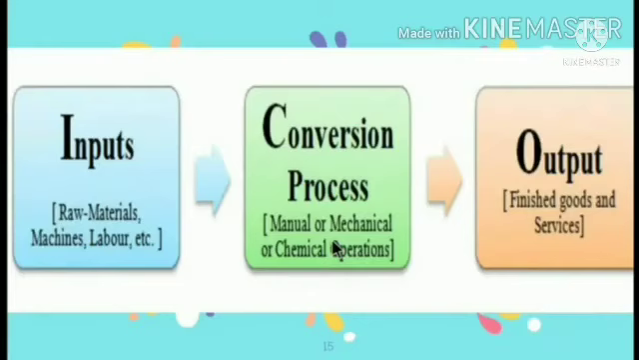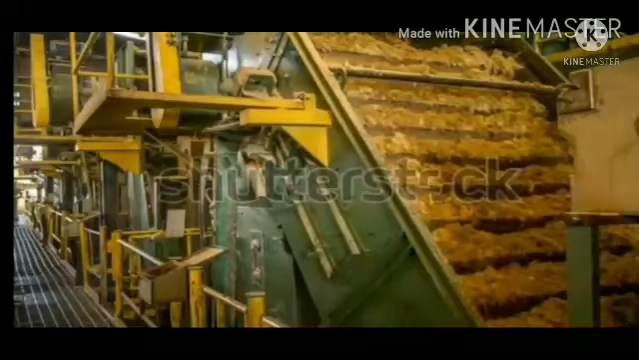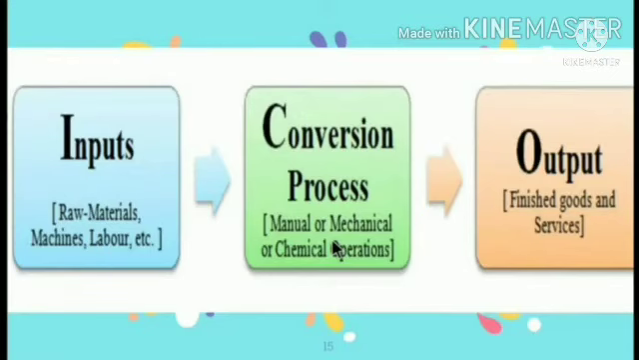Here, the factors of production are the inputs like sugarcane, machinery, labor, etc. And sugar is the output. So, production means the inputs. Inputs are the raw materials. For example, in sugarcane production, the raw material is sugarcane.